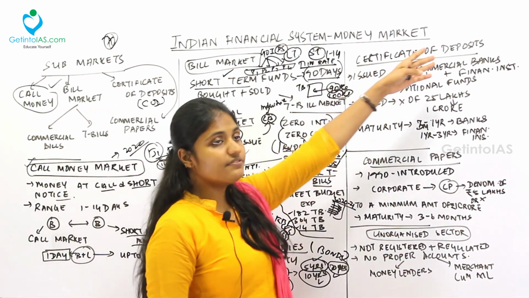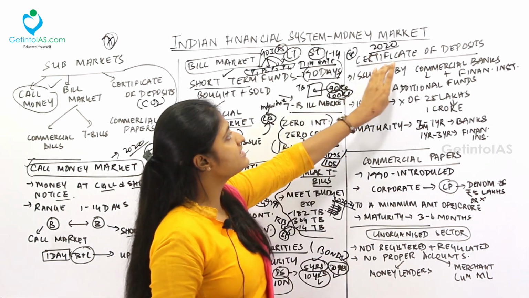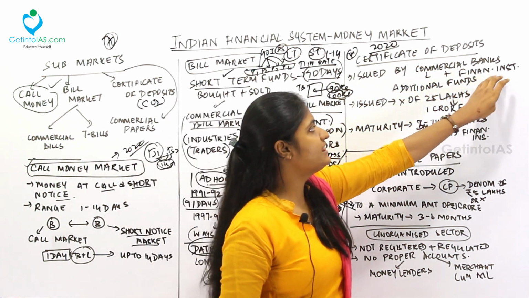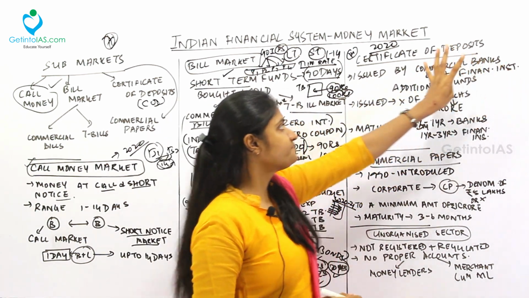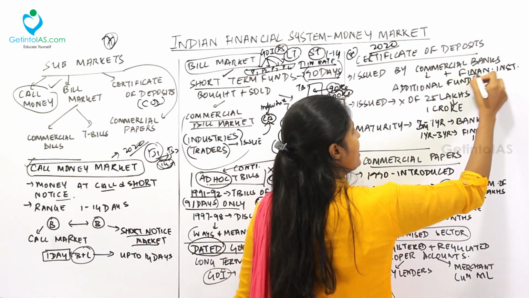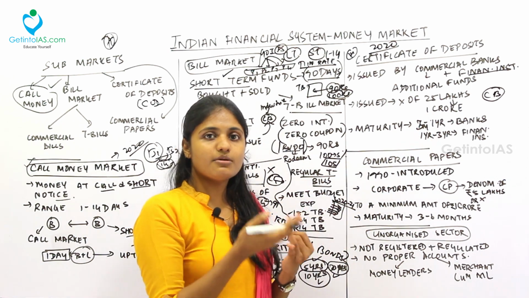Next one, coming to the certificate of deposits. Very important, Prelims 2020. So what is called as certificate of deposits? It is issued by the commercial banks and the finance institutions. Fine. You know what is a commercial bank? What is a financial institution? Same way like the commercial bank, financial institutions will also do the lending, borrowing activities.